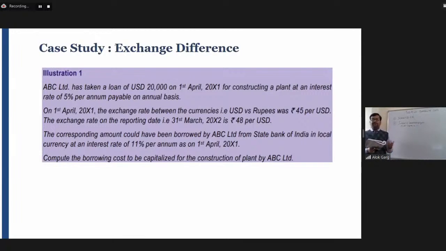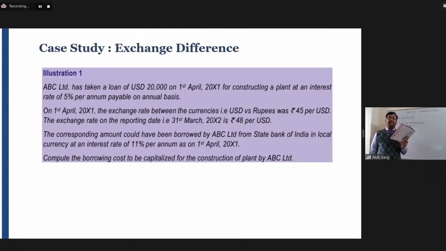So if we have taken a foreign currency borrowing, of course there is a gain in terms of interest rate, but there is a risk of the rupee getting weaker and the dollar getting stronger. If the dollar gets stronger, we have to pay more money in repayment of the loan. On 1st April 2001, the exchange rate is given as 45 rupees, and the exchange rate after 1 year, on the reporting date, is 48 rupees. This 45 became 48, so there is a loss to the company.